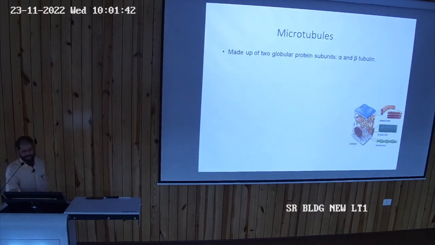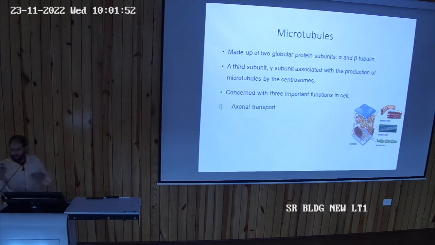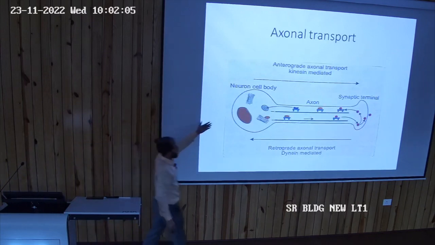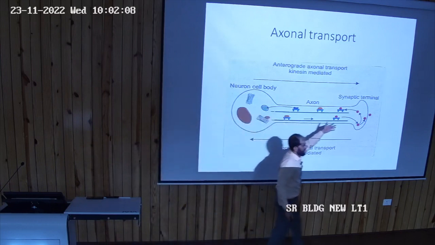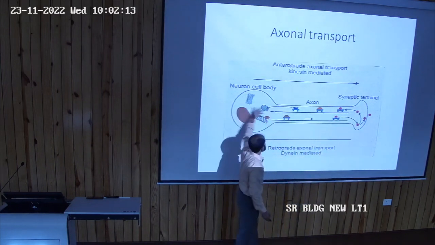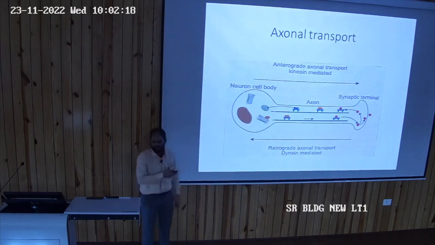Then the microtubules made up of two globular proteins, alpha and beta tubulin, along with gamma subunit भी होते हैं. Concerned with three important functions in the cell. क्या function करेगा? Transport में help करेगा, ले जाएगा ये, है ना. Axonal transport, movement of cilia and flagella, then movement of chromosome during the cell division. Like you can see, this is the anterograde. Yes, neurons है ना. Cell body से अगर नीचे की तरफ जा रहा है, that is axon hillock की तरफ. Then there is anterograde. इसमें कौन से आपको microtubules आते हैं? That is kinesin, है ना.